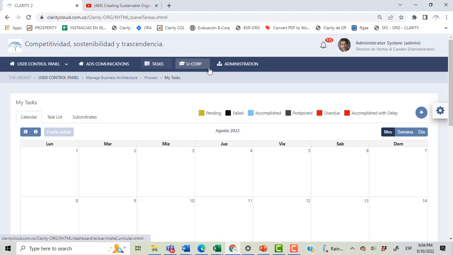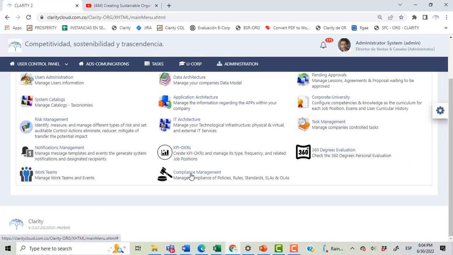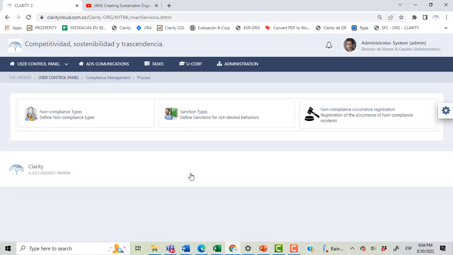And then comes the module of compliance that will let me raise tickets of non-compliance whenever a standard, a rule, a policy, a procedure, or a control action is not accomplished or is not executed the way it is supposed to. For these non-compliance occurrences, we have sanctions, and so the people responsible for the non-compliance will have a ticket in the personal history of non-compliance. That is a serious fault in everybody's personal history.